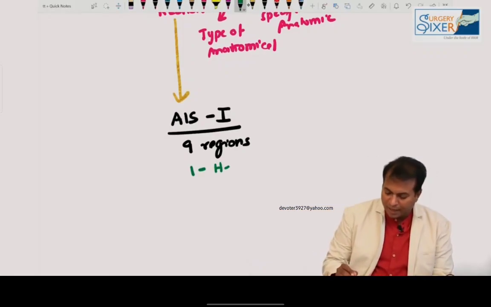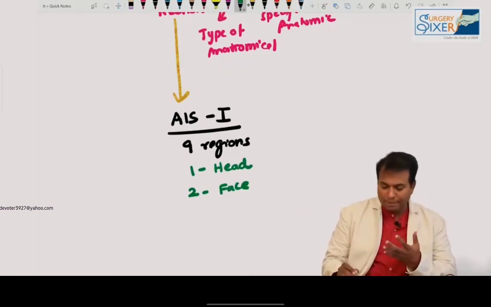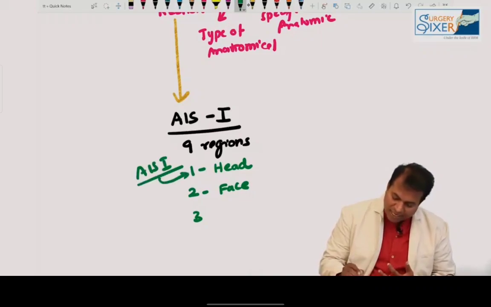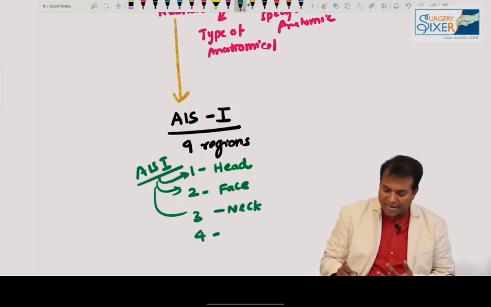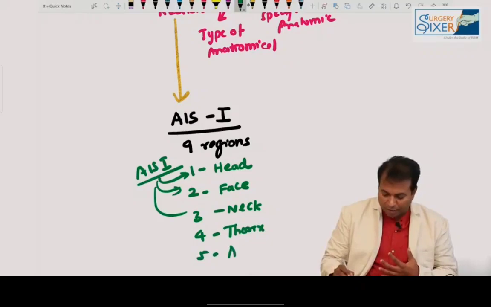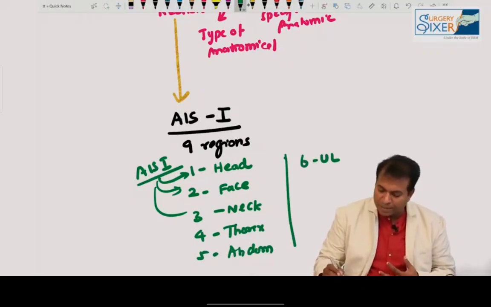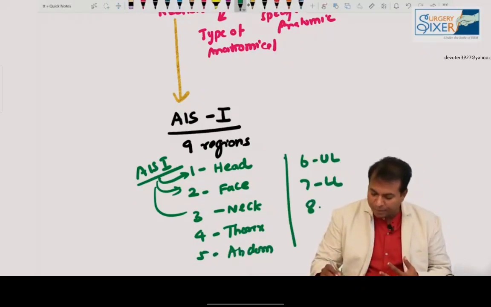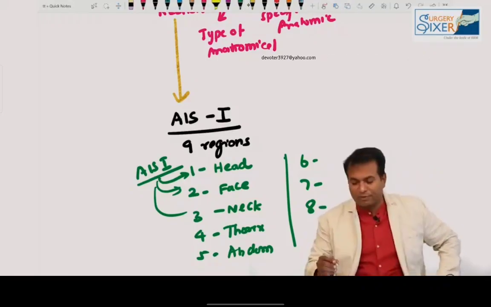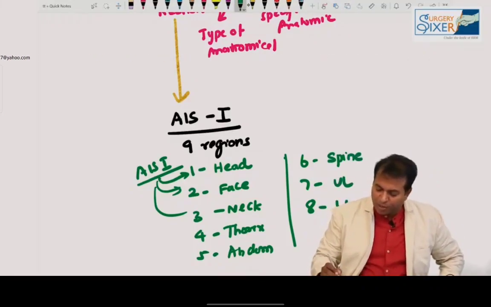In AIS, 1 stands for head injury, 2 stands for face injury, 3 stands for neck injury, 4 stands for thoracic injury, 5 stands for abdominal injury. When you hit 6, your spine will be painful, remember like that. 6 is spine, 7 is upper limb, 8 is lower limb, 9 is burns.